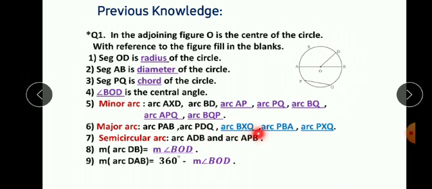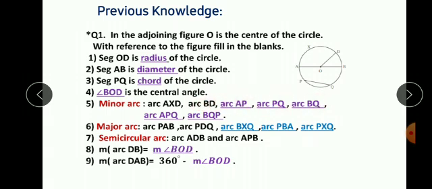Again, you have to write down here 3 major arcs. Arc BXQ. Where is B? This B, this X and completely Q. So, which is a major arc here? BXQ. Again, which one? PBA. This P from here, PBA up till here. This is again a major arc. One more major arc is PXQ. This is P, this is X and this is Q. Okay, so all these are major arcs and these are minor arcs.